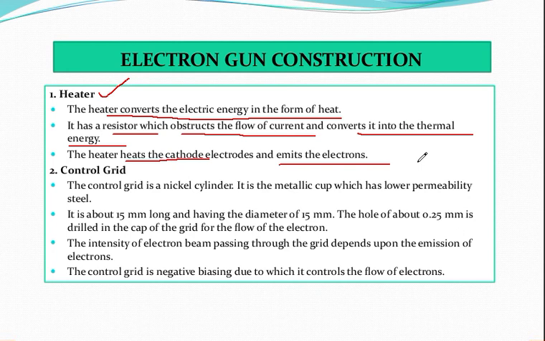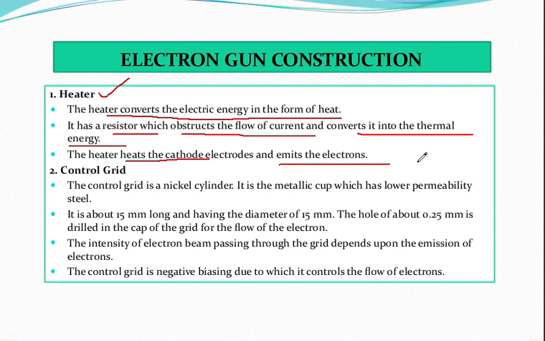So the basic function of the heater, if I look at this particular construction, the most important thing is the heater which converts the electrical energy into heat. And it also has a resistor which obstructs the flow of current, and its main function is to convert it into thermal energy. And the heater heats the cathode electrode and helps to get the electrons emitted.